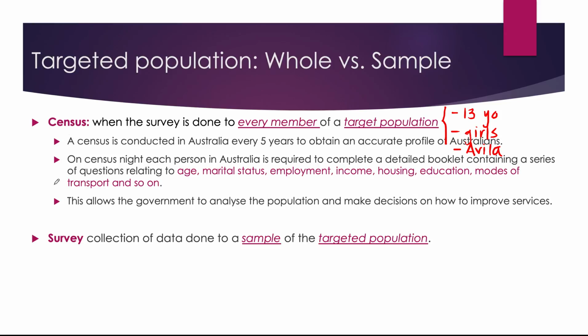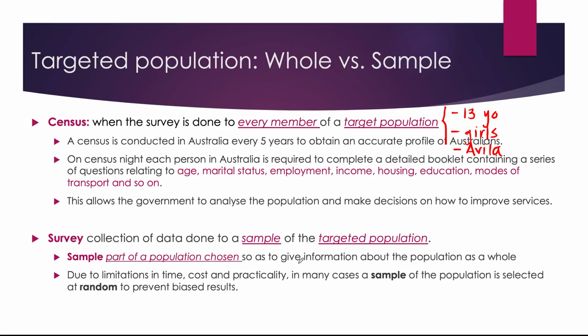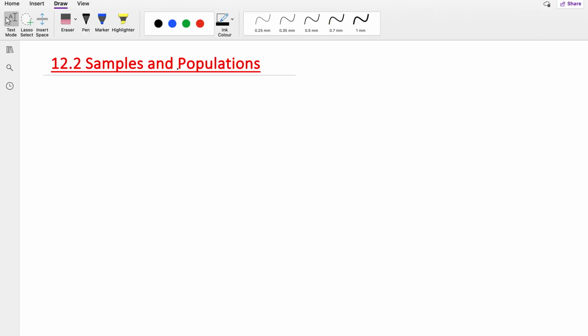Okay, now a survey is a collection of data done on a sample of that targeted population. So in this case, if I'm doing a survey and not a census, I don't have to ask everyone. I'm just going to take a sample, a small group of this targeted population, and then I'm going to do the survey. That sample is a part of the population chosen so as to give information about the population as a whole. So I'm going to draw here.